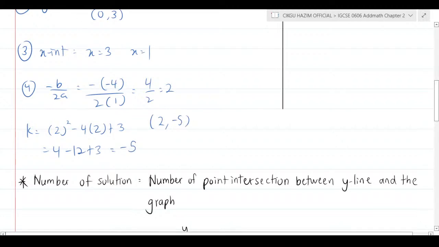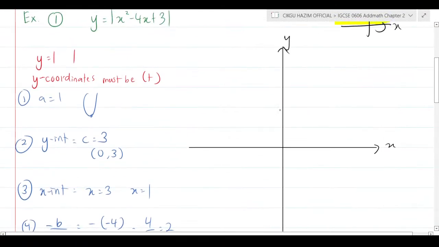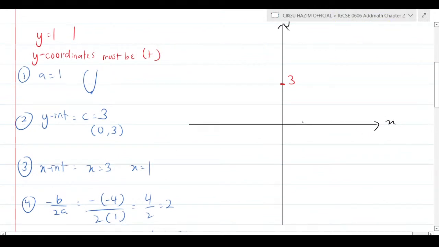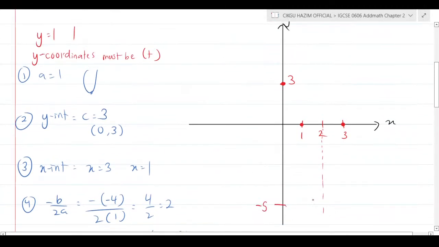Try to pinpoint everything first. Pinpoint all the coordinates here first. The y-intercept must be (0, 3). Imagine that this is 3 here, and then here is actually (1, 0) and (3, 0). Imagine that this is 1 and this is 2, this is 2 and this is 3. Just imagine. So you make a dot or a small cross, and then the minimum point happens at (2, -5). So this is 2, I make this dotted line, and imagine that -5 is here.